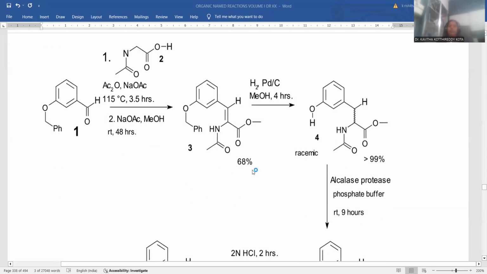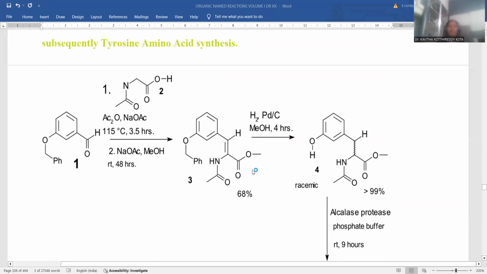If you want to observe a clear example pertaining to azlactone synthesis and amino acid synthesis, I am taking a benzaldehyde derivative. When the benzaldehyde derivative is treated with N-acetyl alpha amino acid, this is glycine, N-acetyl glycine is treated over there.